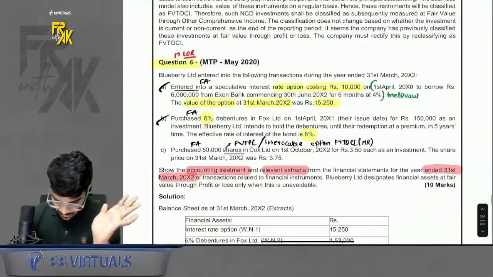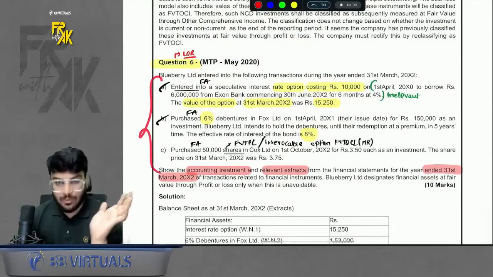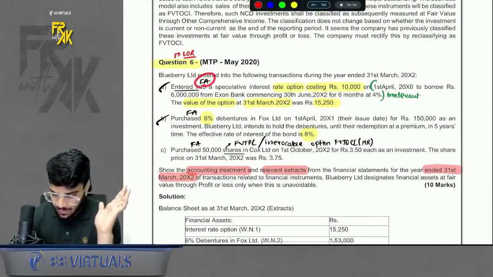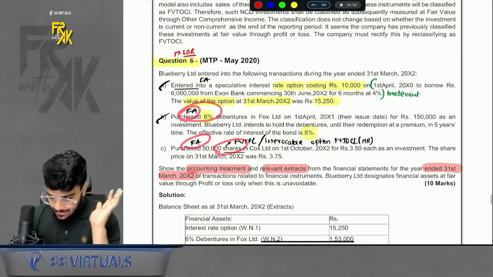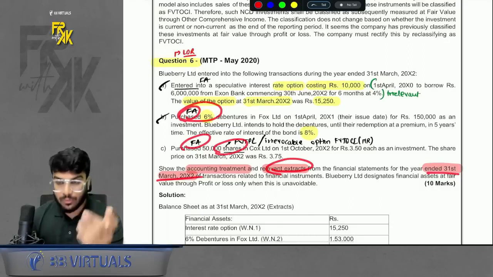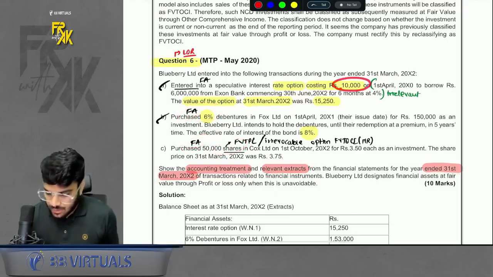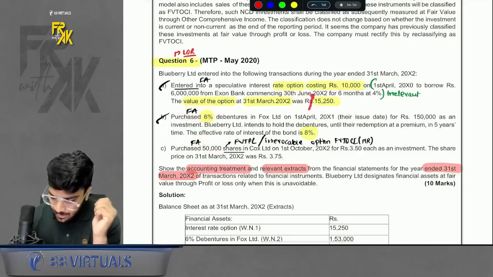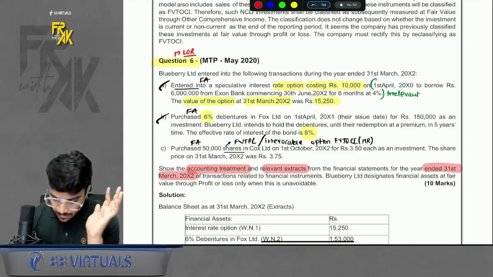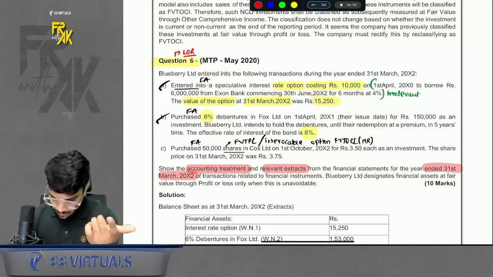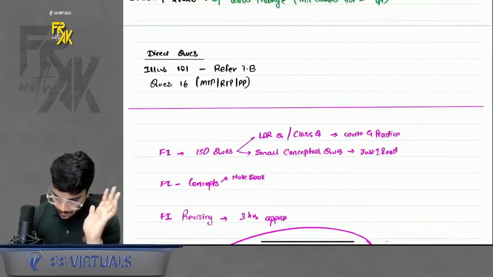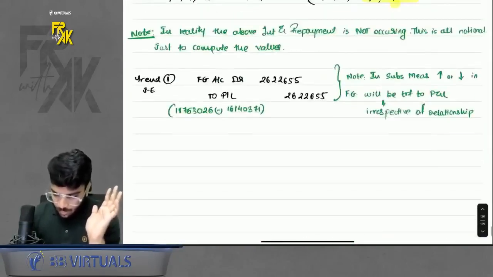See what it says. So basically in this question, we are buying 3 financial assets. Okay, one is an option, one is a debenture, and one is shares. We are asked for the balance sheet extracts at year end. How to do the accounting? It is very simple. See, first you buy at 10,000, the value at year end is 15,250. It is like a financial asset you are buying. When you are buying an option, it is like a derivative. You bought a derivative for how much? For 10,000. The value went to 15,250.